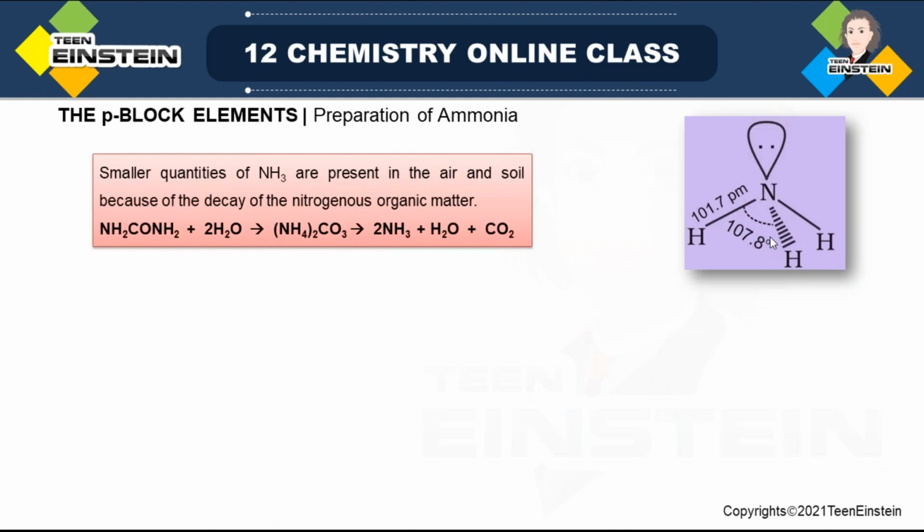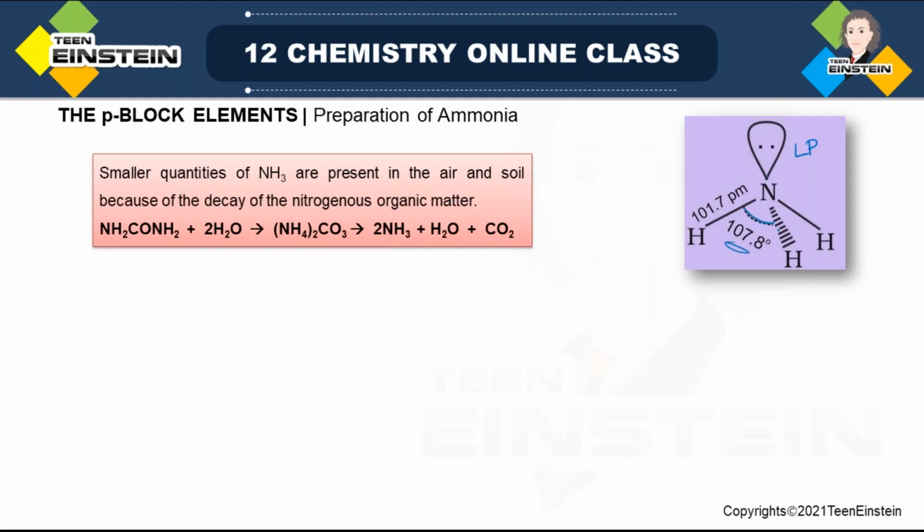Next important molecule of nitrogen is ammonia. So here we have the structure of ammonia. This is basically the hydride of nitrogen. This is pyramidal, and 3 N-H bonds are there, and in the fourth position there is a lone pair. Now we know that the standard angle in tetrahedral geometry is 109 degrees. But here you can see that the angle is lesser than 109, the standard angle. This is 107.8 degrees, and the reason is